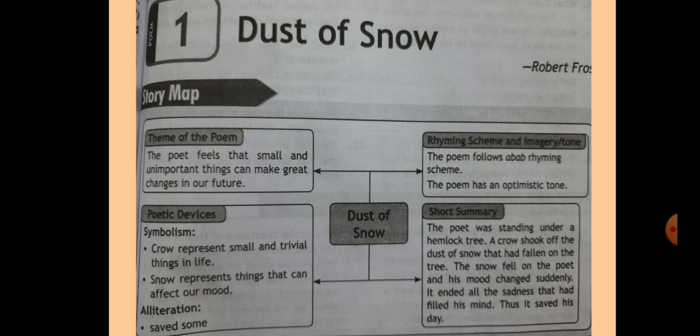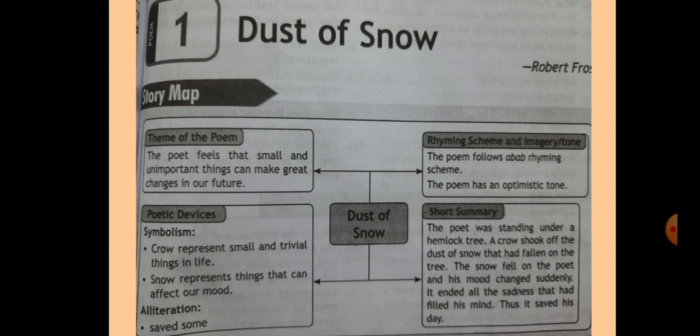So, the theme of the poem is the poet feels that small and unimportant things can make great changes in our future. Rhyming scheme is ABAB and it has an optimistic tone. Poetic devices. Poetic devices are some literary terms which are used to make poetry effective.